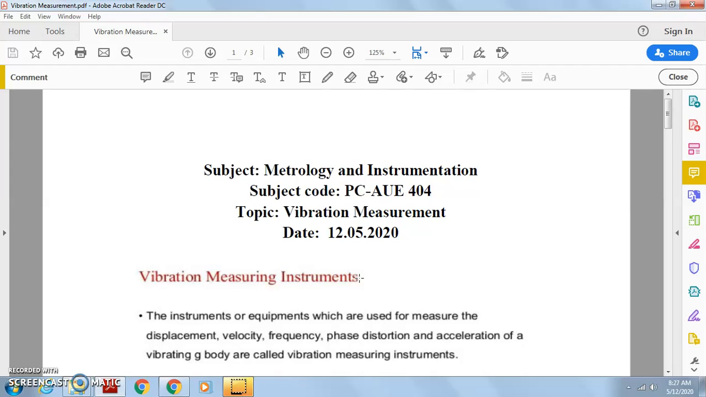There are a few common terms related to vibration, like vibration frequency, time period, amplitude. So you may know that vibration frequency means in 1 second how many cycles the system completes. It's called the frequency. And time period means the time taken to complete 1 cycle is called the time period.